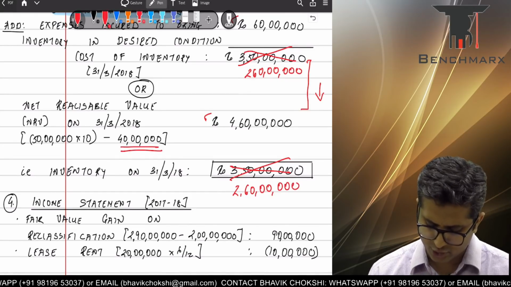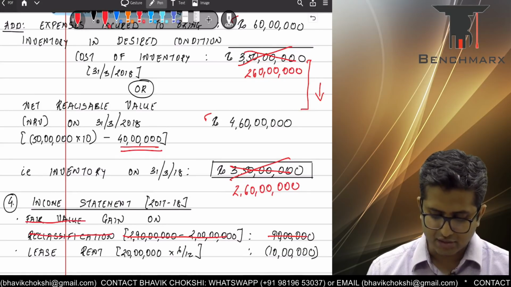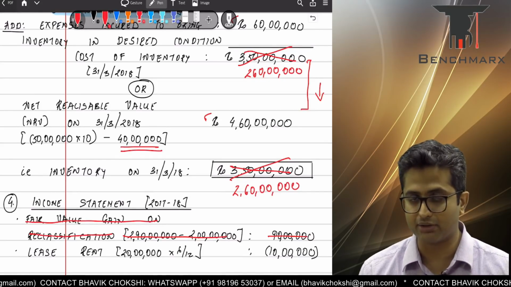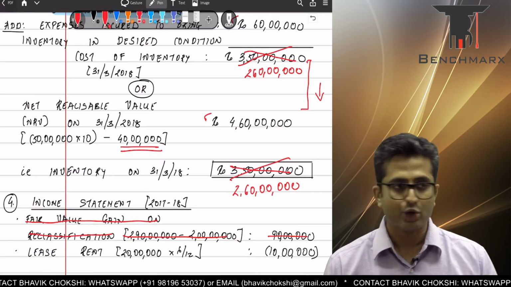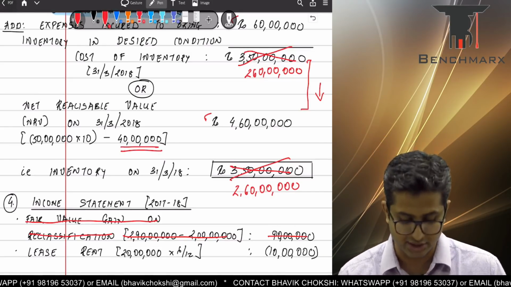Apart from that, as per the Institute solution, there will be a fair value gain of 90 lakhs. We would not consider this gain. Generally, this gain will be realized when you actually sell the property. For inventory, the gains are realized when you actually sell it. You don't realize gains when you reclassify it from investment property to inventory, as the case may be.